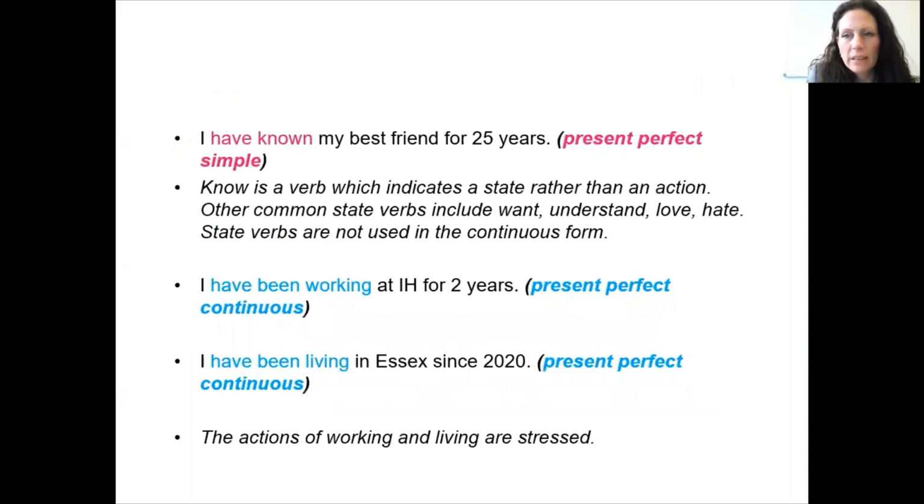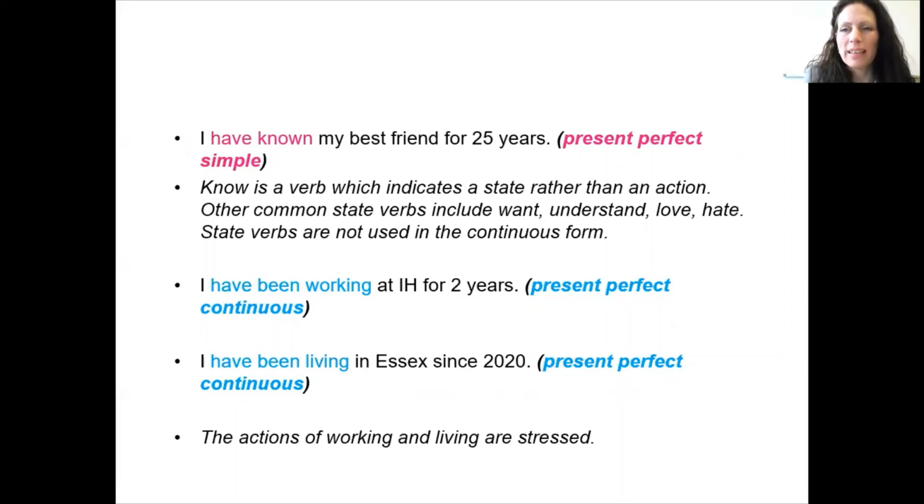Okay, so the answers. The first sentence, I have known my best friend for 25 years. This is in the present perfect simple because know is not an action verb, it's a state verb.